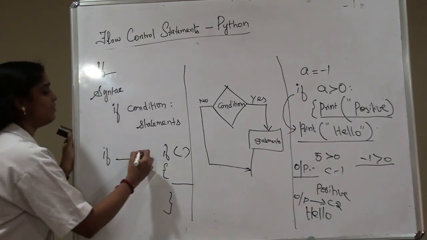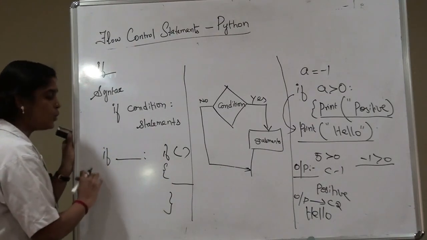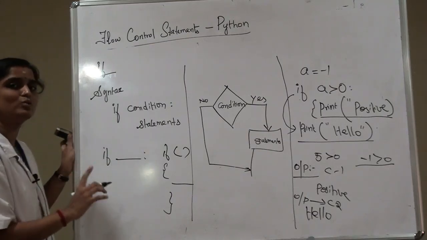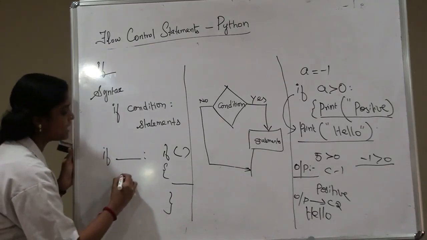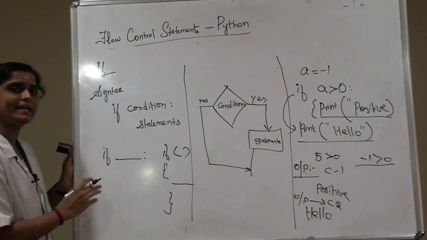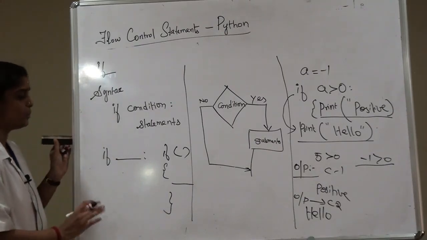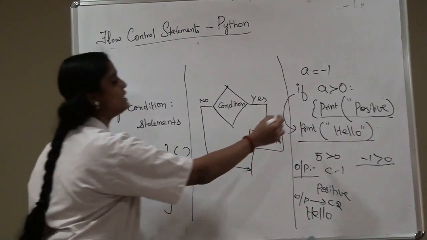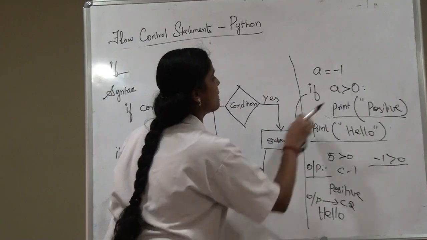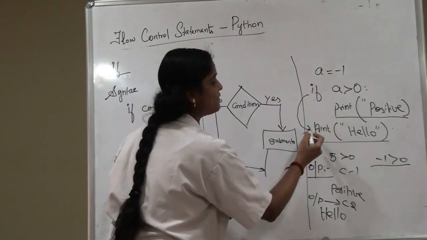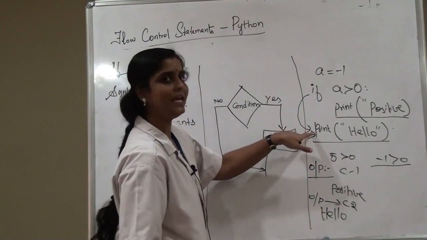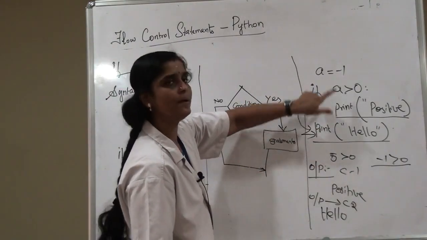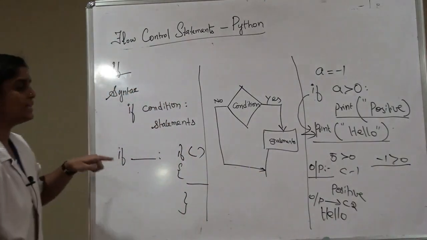In case of Python, we place a colon, and the statements within this block are determined using indentation. If the statements are indented, that indicates that the statements are within the body of the if. How can we determine that a line is outside the if? In this example, the first unindented line indicates that the line is outside the if. Okay.